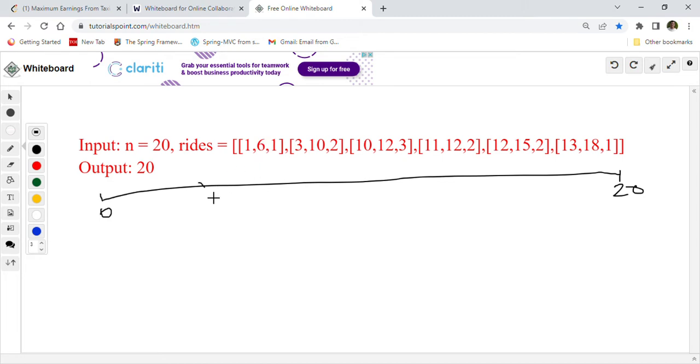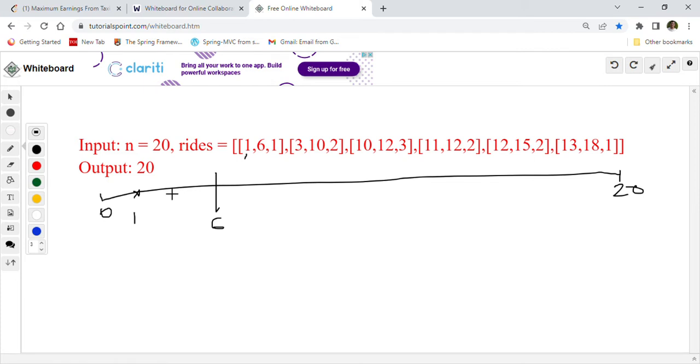For example, this is one point. This is the passenger where 6 is there, right? Passenger 6 is standing here. Sorry, I mean to say the passenger is standing at location 1 basically, right? It is location 1, and we are going to drop off this passenger at location 6. So the drop off location is number 6 basically. This is 6, this is 1, like this. So this passenger will be going from 1 to 6 and he is going to give us $1 tip, right?